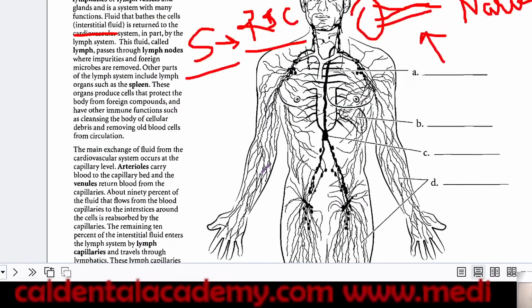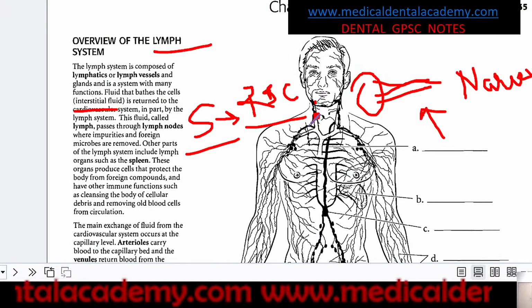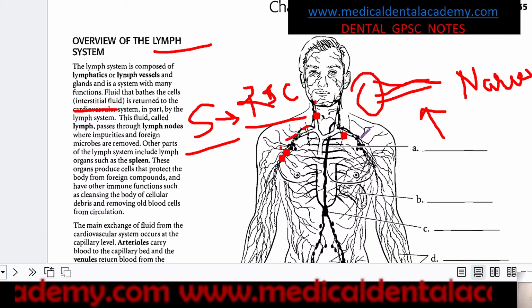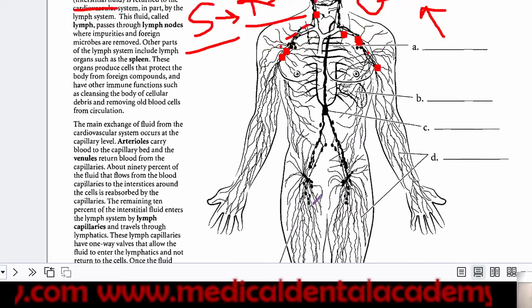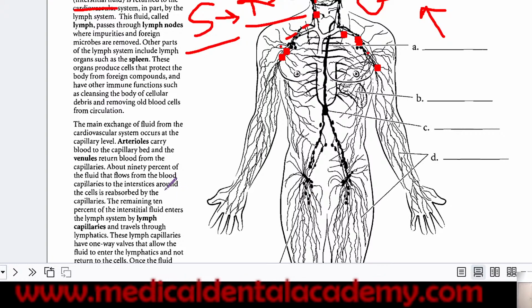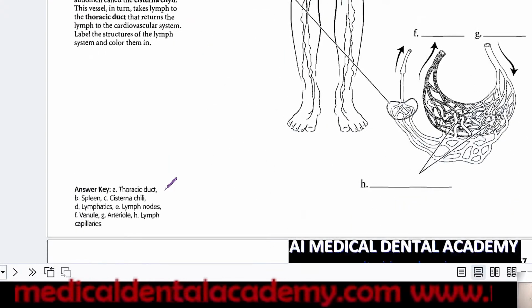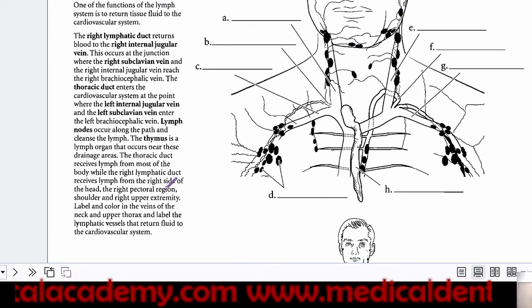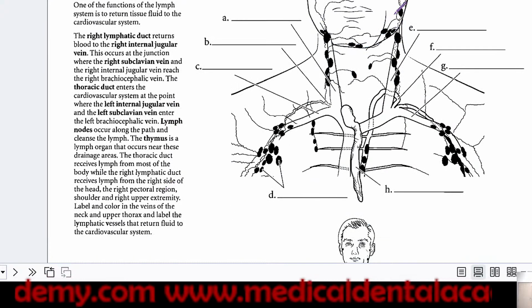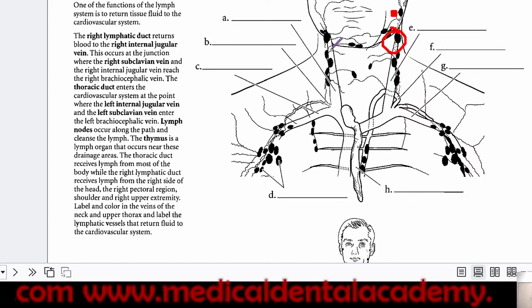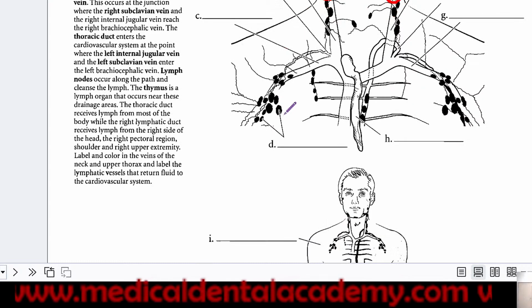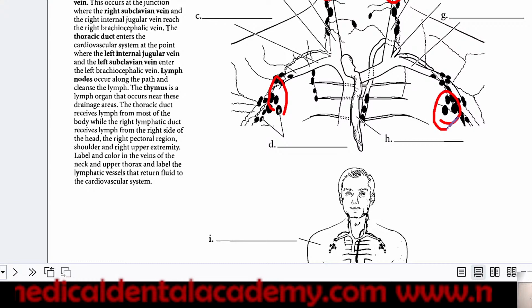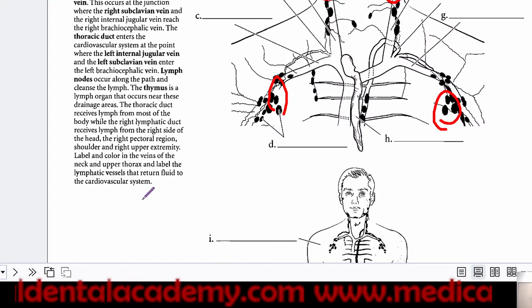So this is the lymphatic system. We have many lymph nodes. We generally palpate the submandibular lymph node in case of abscess in the mouth. These are the lymphatic drainage. You can see this is the submandibular lymph node. All these nodes will be involved during cancer or metastasis.